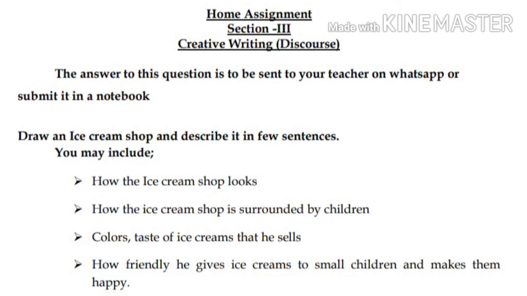Okay, children, so draw an ice cream shop and describe it. So send me the picture on WhatsApp. Don't forget it.